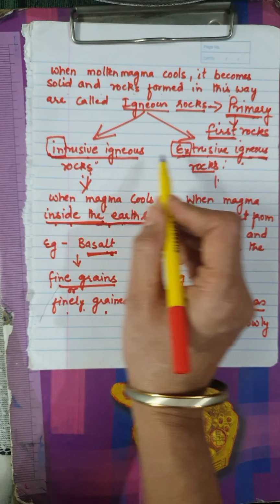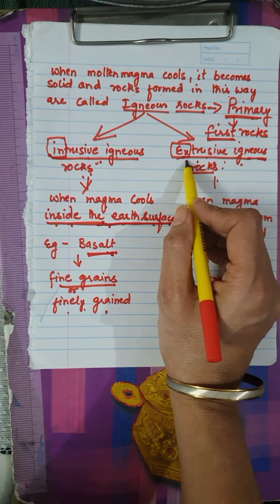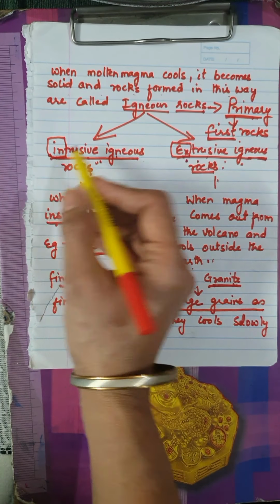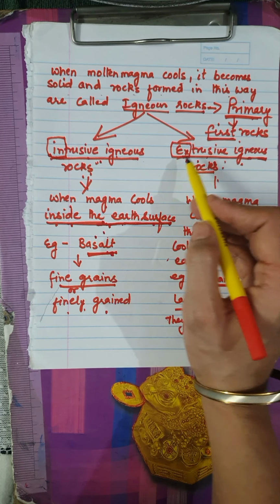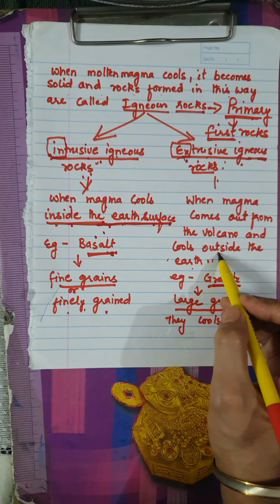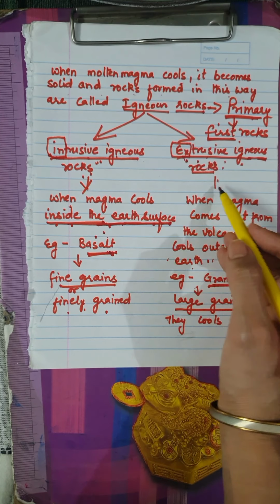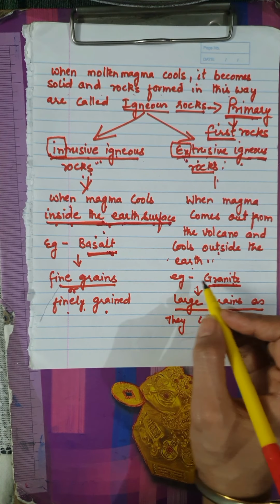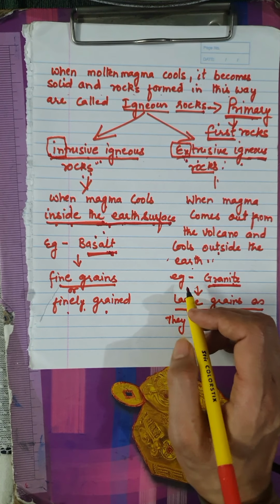Then we have two types of igneous rocks, intrusive igneous rocks and extrusive igneous rocks. In means inside the earth's surface, they are formed inside the earth's surface, and X means outside the earth's surface. One example of intrusive is basalt, an example of extrusive is granite. You have this question in your back exercise also.